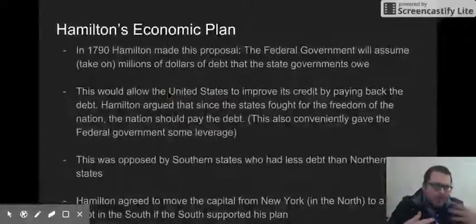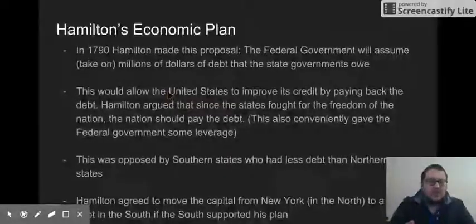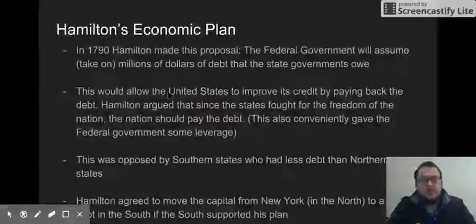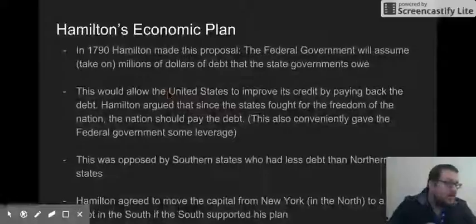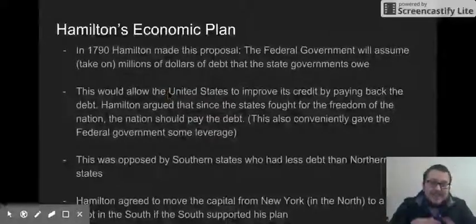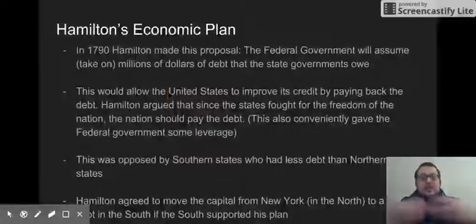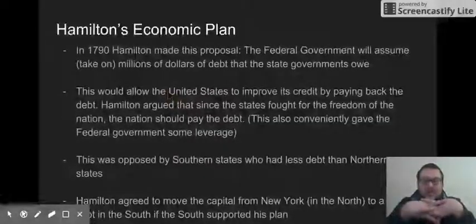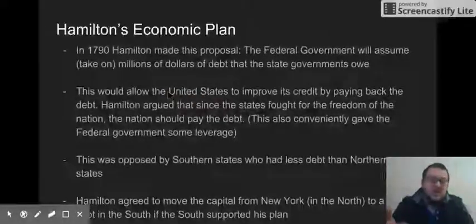So, like, if we're paying back our debt that we owe to France, Spain might look at us and be like, oh, look, they're paying back France's debt. We can trust them and loan them some money. Okay, so that's reason number one. Reason number two is that since the states fought for the freedom of the nation, Hamilton argues the nation should pay the debt. Hamilton argues it's kind of the right thing to do. States fought to free the country, so the country should be the ones paying the debt.